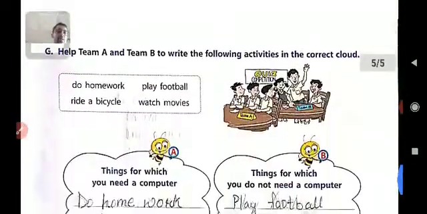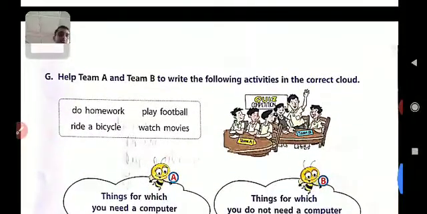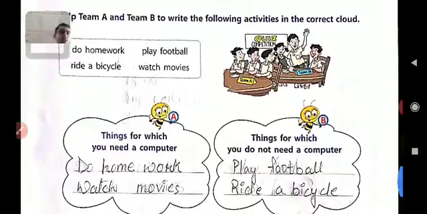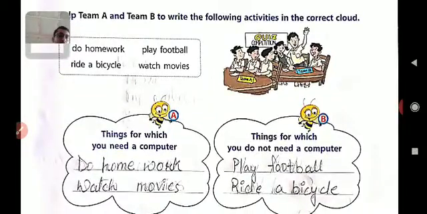Now look at G. Help team A and team B to write the following activities in the correct cloud. You will write the activities in which we need a computer, and in this other column the activities in which we do not need a computer.